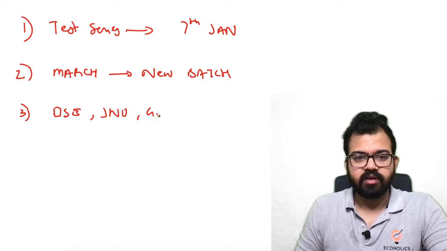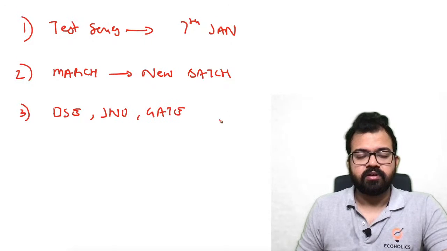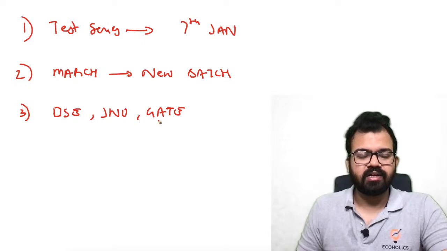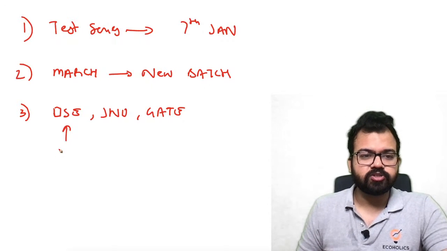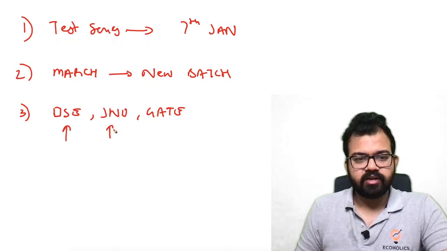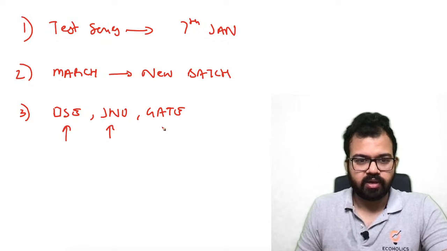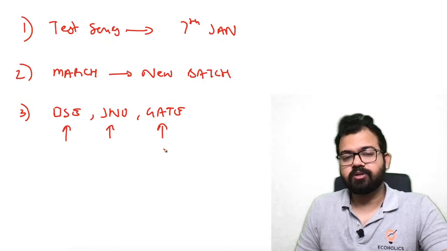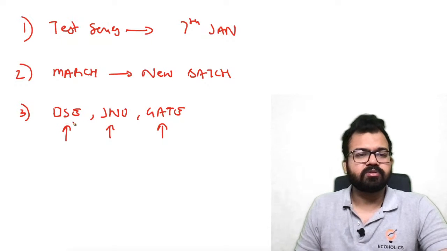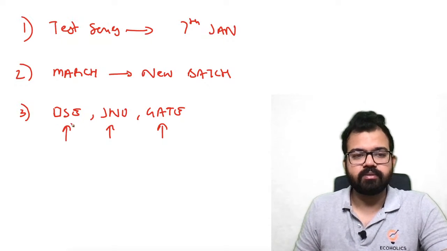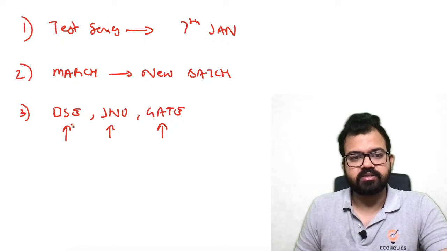JNU and GATE, these three are different in pattern. DSC is purely mathematical, and a lot of maths and econometrics will come. In JNU you'll get more research based questions, and in GATE more conceptual questions. In DSC there are not many questions covering growth and development, international economics and the like.